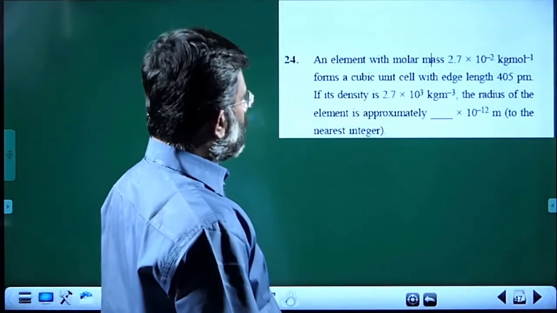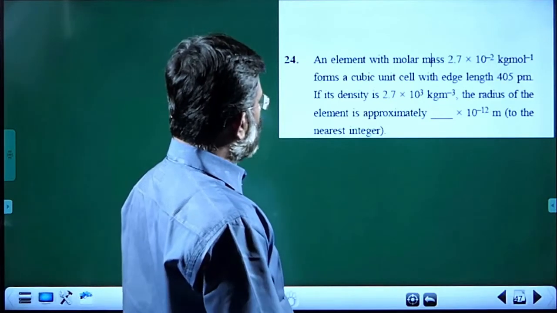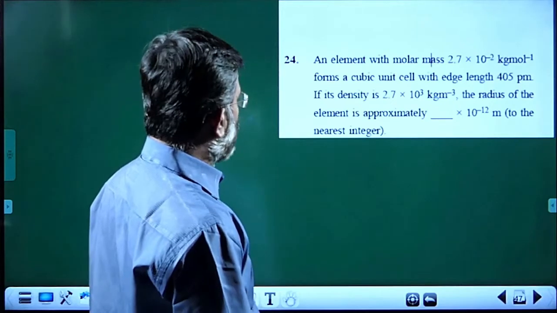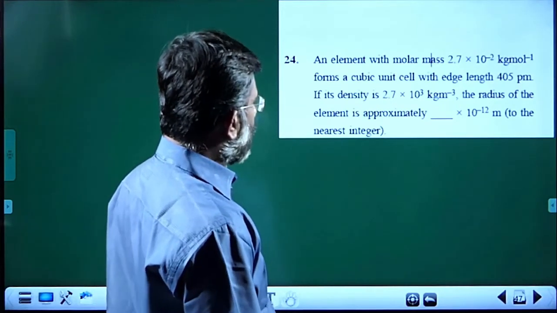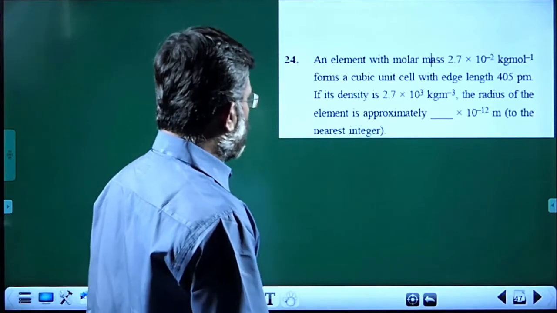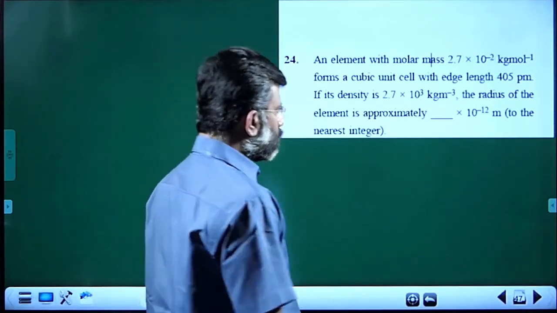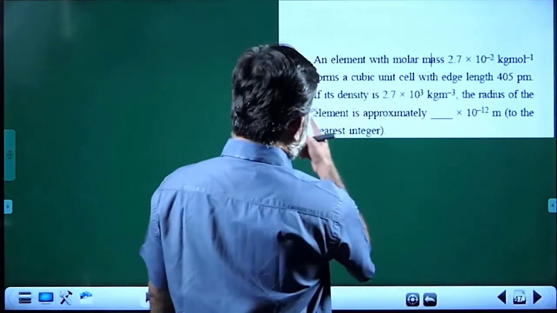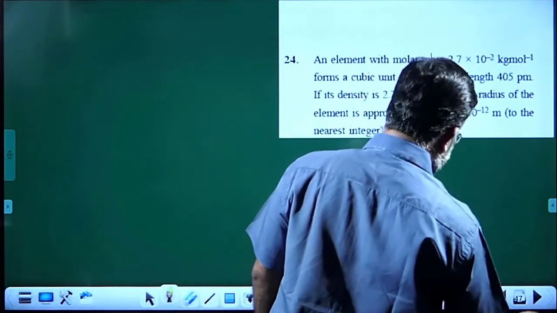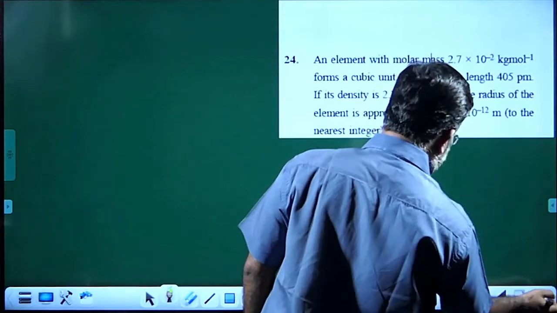An element with a molar mass given forms a cubic unit cell with edge length 405 picometer. Density given, radius of the element is to be reported approximately, once again x into 10 power minus 12 meters.